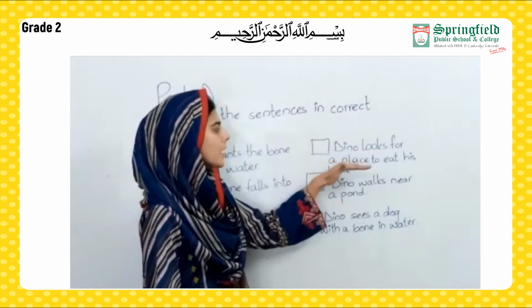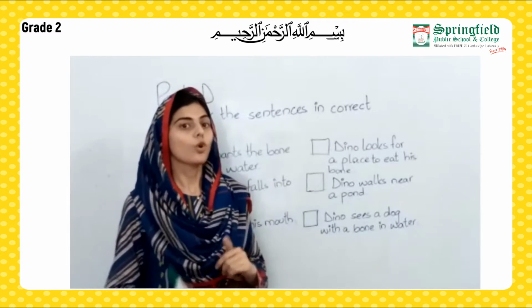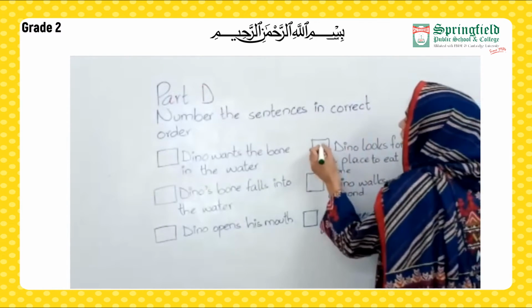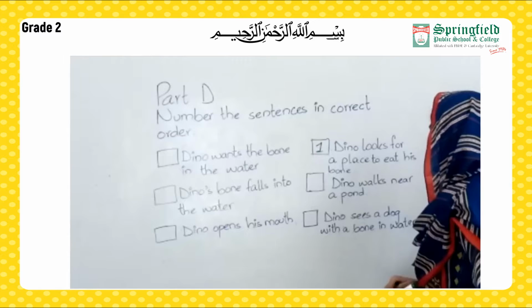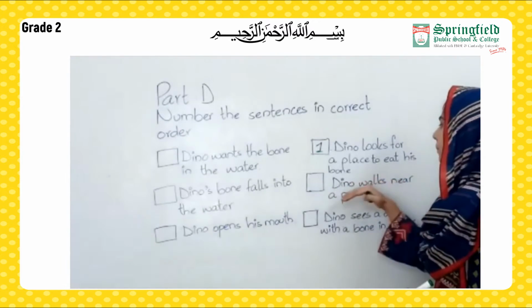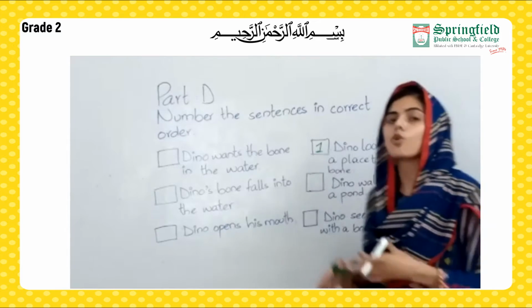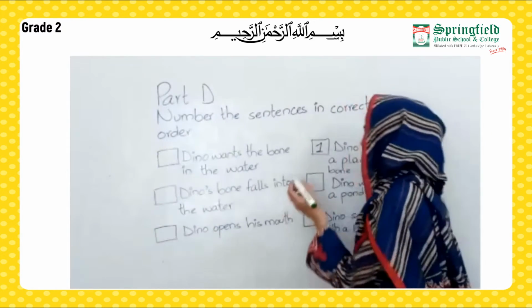Nino looks for a place to eat his bone. So this was the first event. The dog was moving and was looking for a place to eat his bone. So here we are going to write 1. Next sentence. Nino walks near the pond. Yes, that was the second event. As the dog was walking, he came near a pond. So here we are going to write 2.